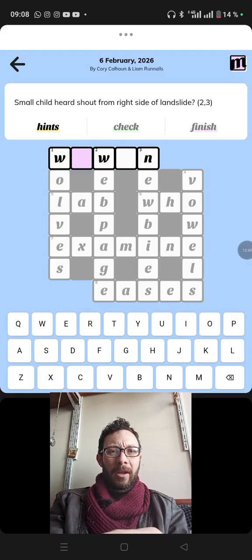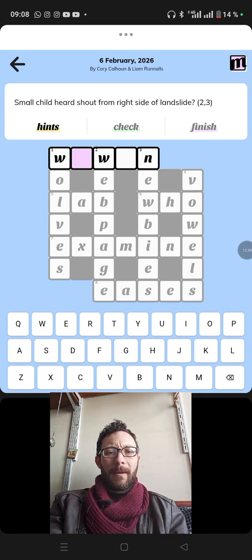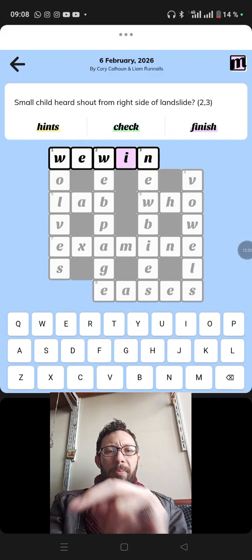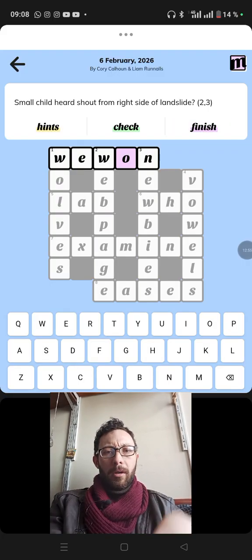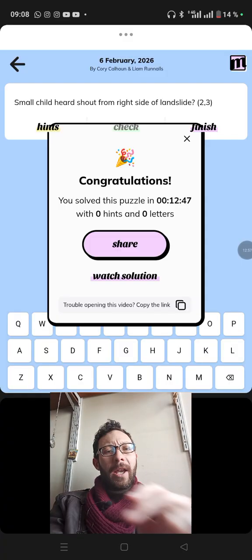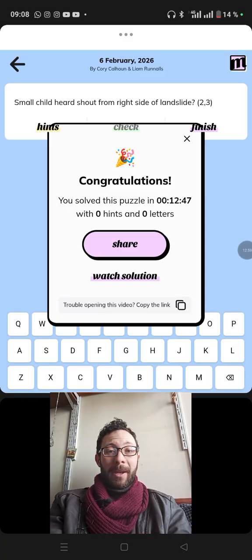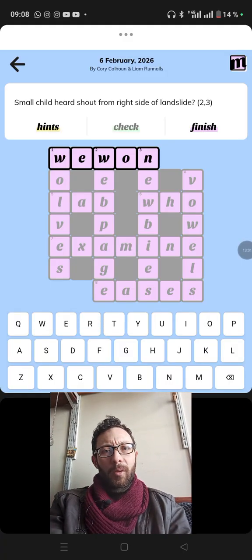It sounds the same on the right side of landslide. Is this we win? I will check it. Nope. Or we won? It is we won, but why is it we won? Well, not my best time, but I want to see why.